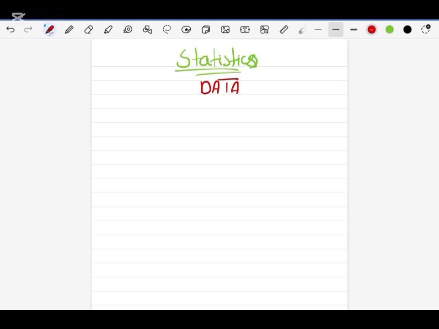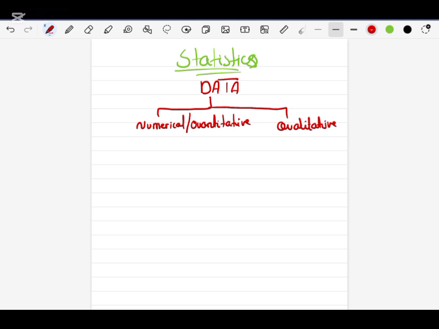In data we have two types of data. First we can say quantitative data, that is known as numerical data. And the second type of data we have is qualitative data. For example, gender, grades, blood group, these are examples of qualitative data.